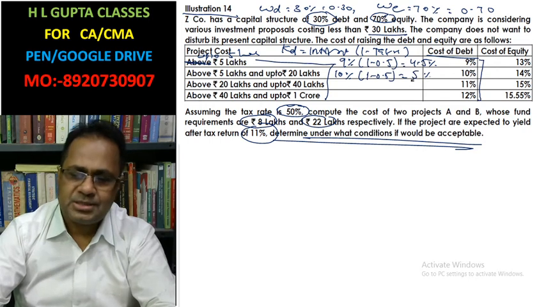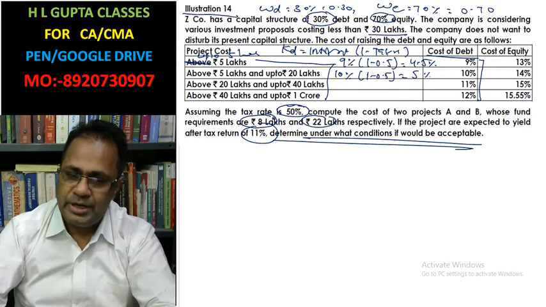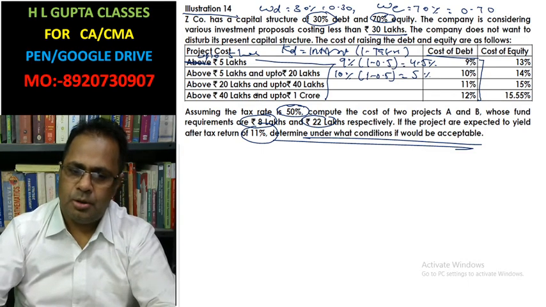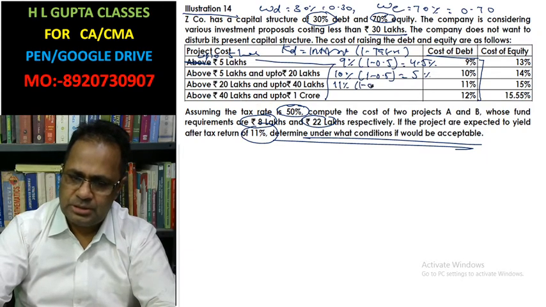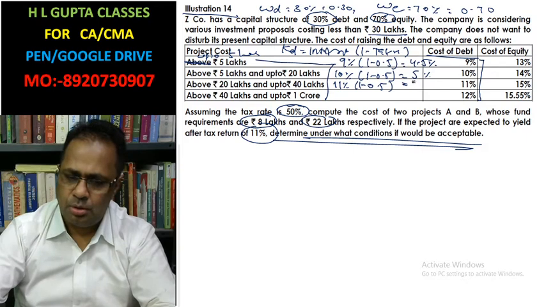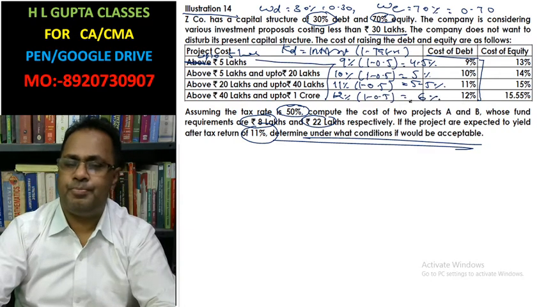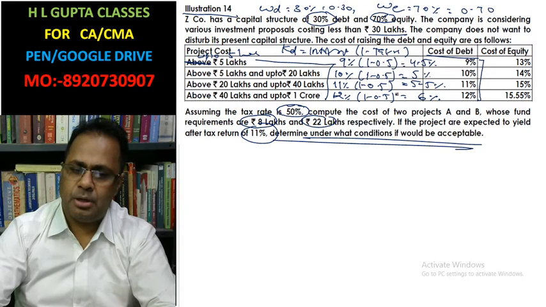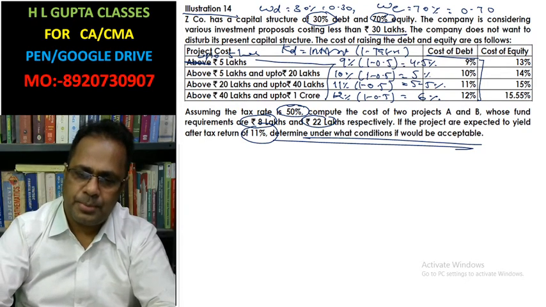We have already discussed this in detail in the concept class. Now, 11% into (1 minus 0.5) is 5.5%. And 12% into (1 minus 0.5) is 6%. This is the cost of debt. Now we have to calculate the weighted average cost of capital in each slab.